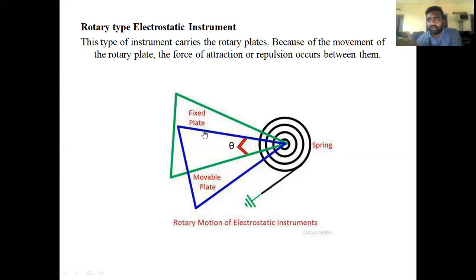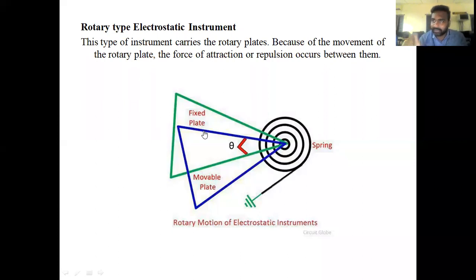And it will move the moving plate towards the fixed plate. The fixed plate will attract the moving plate because the fixed plate is charged with positive and the moving plate is charged with negative. In between the fixed plate and the moving plate there is a strong electrostatic field, and the moving plate starts getting attracted towards the fixed plate. In that condition the needle will start traveling from the initial rest condition to a certain magnitude which it is going to measure.